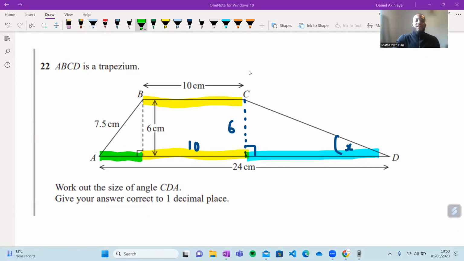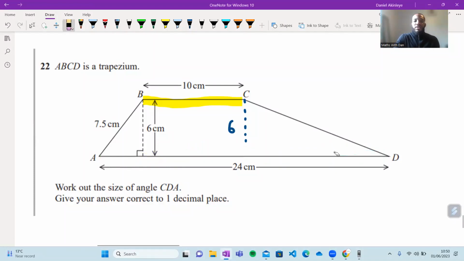But yeah, let's read it. Let me rub all of these out so we can do it again. Okay. ABCD is a trapezium. We've got a couple of distances here, and we just need to work out the angle CDA. So as I said before, the first thing I'll do is ask, what is the angle that I'm looking for? Angle CDA. It's this one here at D. I'll call it X. And then for me, that angle there and the fact that I have this dashed line, which makes a right angle triangle here, tells me that this must be some sort of trig question for sure. Now, I'm not sure where I'm going with it, but this is looking maybe like a trig question. A bit hard, but there's probably trig involved, right?